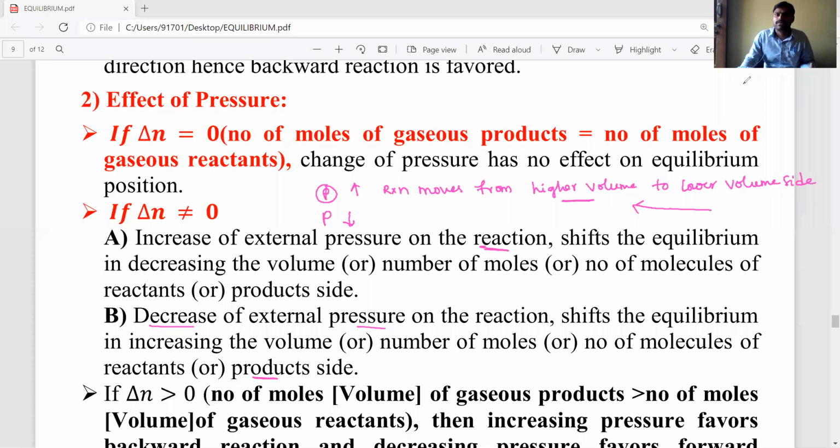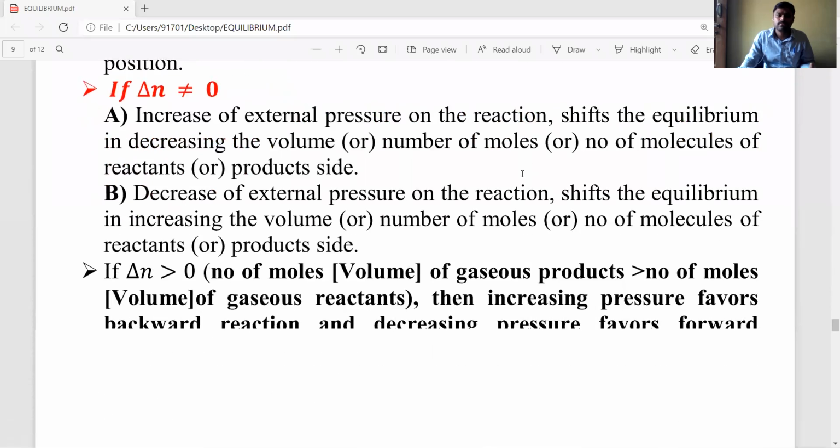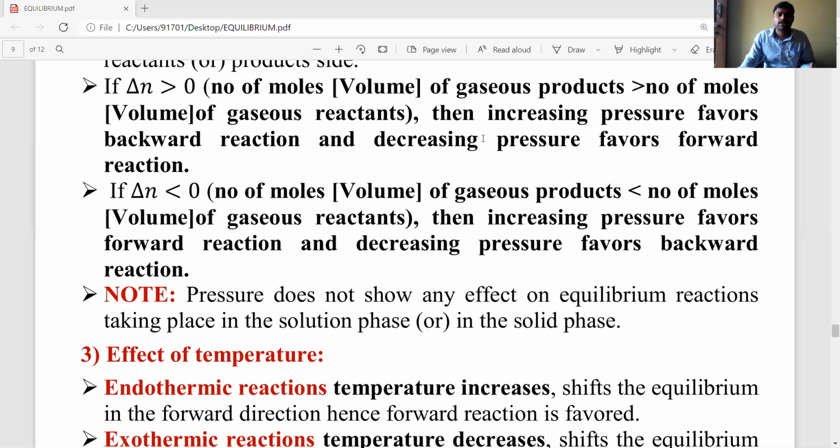Okay, listen carefully now. For example, if delta n is positive, what is the meaning of delta n positive? Delta n positive means the volume of products is more than the volume of reactants. Products have more volume.